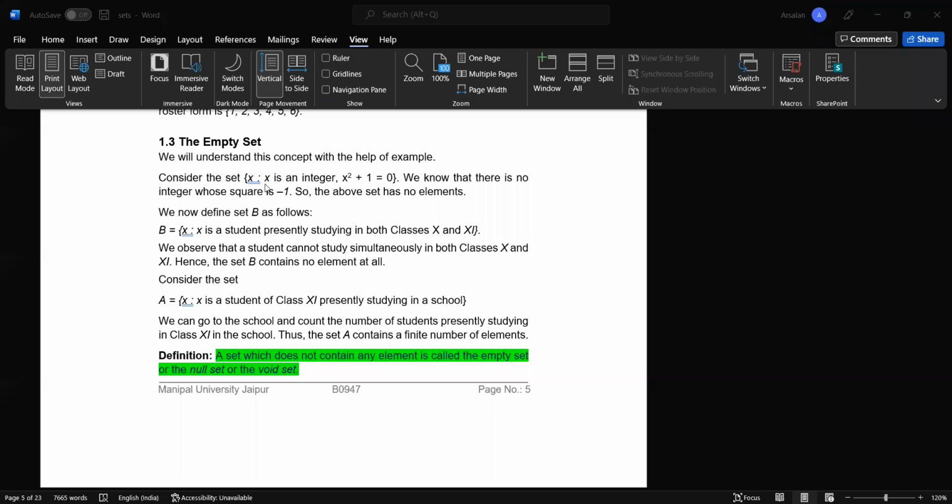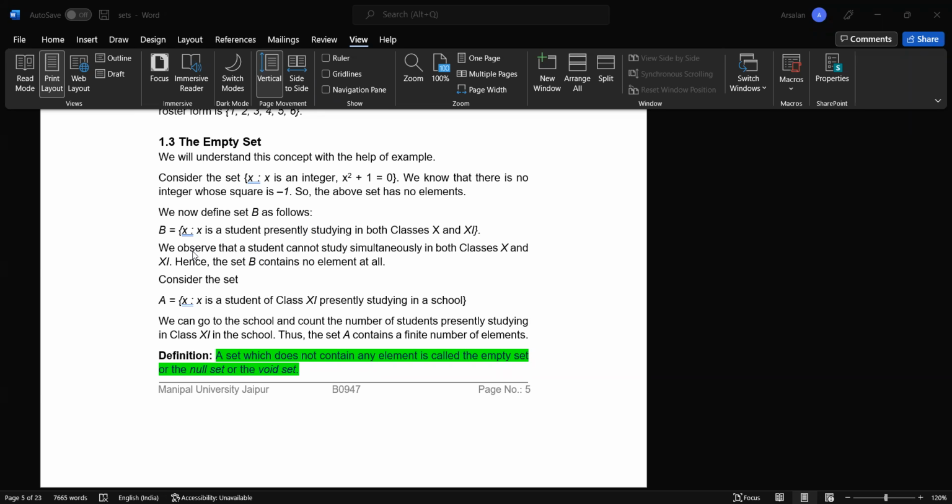Consider the set x such that x is an integer and x square plus 1 is equal to 0. We know that there is no integer whose square is minus 1. So the above set has no elements. We now define set B. B is equal to x such that x is a student presently studying in both class 10th and 12th. There is no student who can study simultaneously in two classes. So this also gives the result as an empty set.